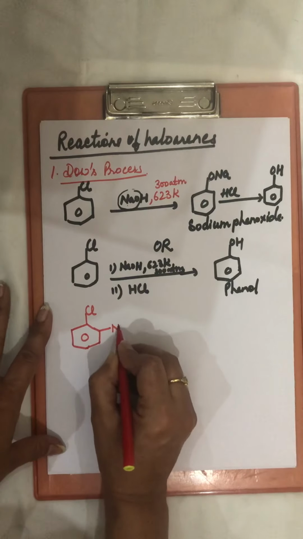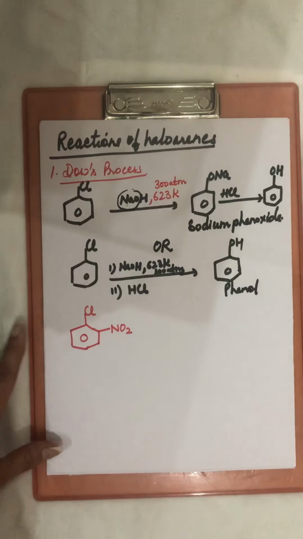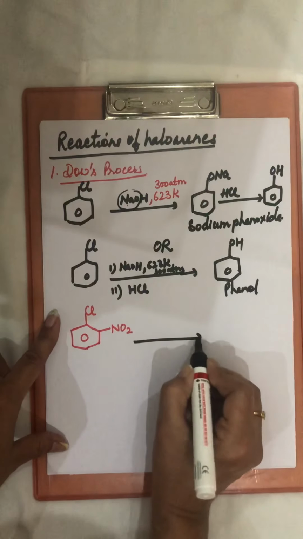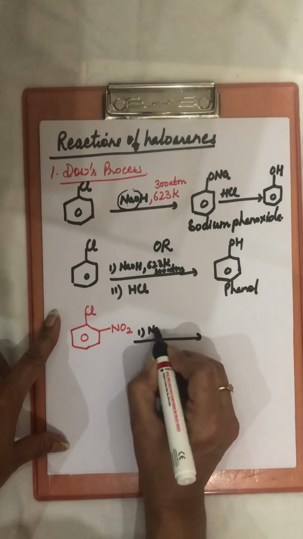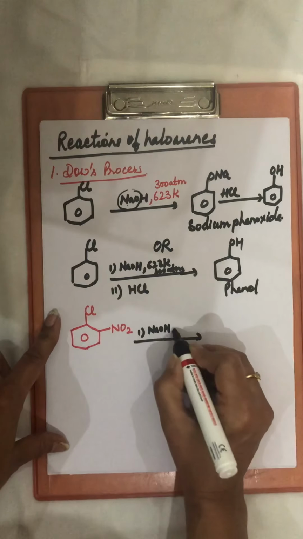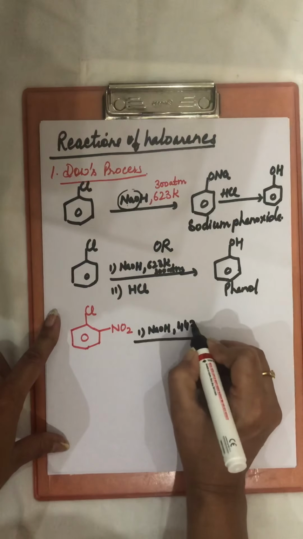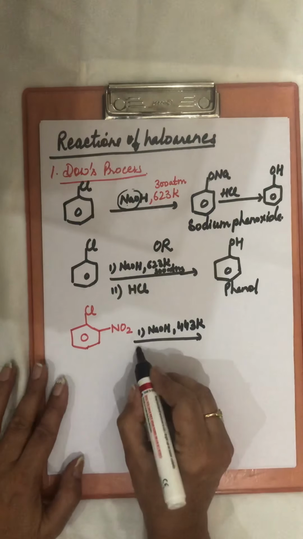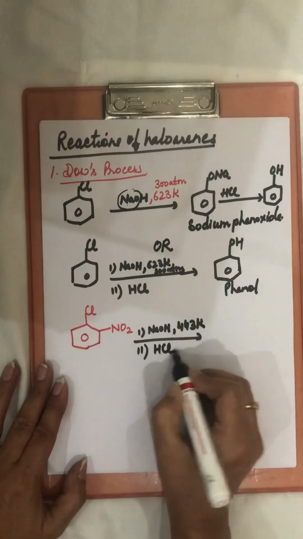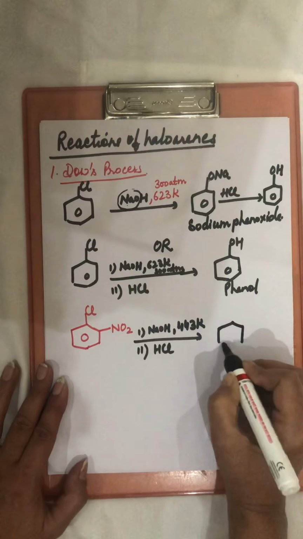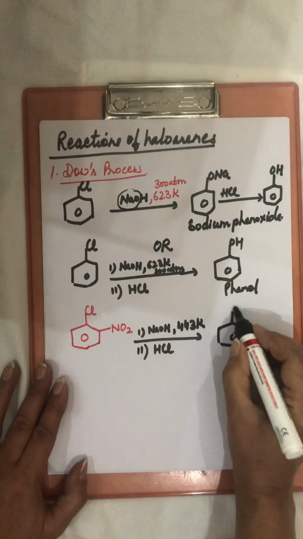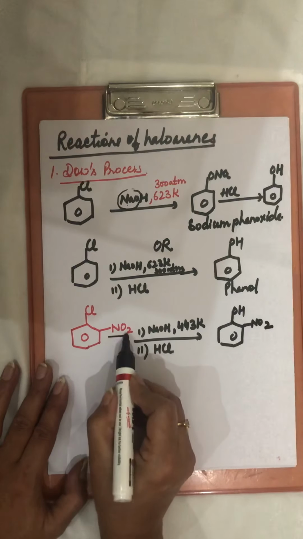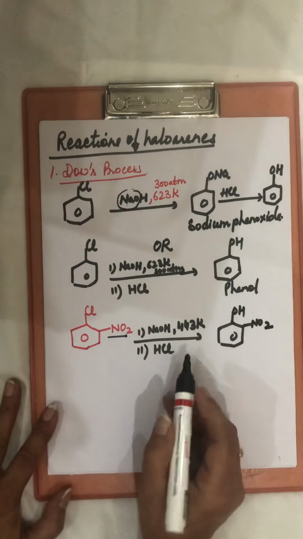At ortho position, NO2, that is electron withdrawing group is attached. Then this reaction, NaOH, temperature now we need is just 443 Kelvin and normal pressure. Then also the reaction takes place and Cl is substituted by OH. So by electron withdrawing group, the reaction becomes little easy.